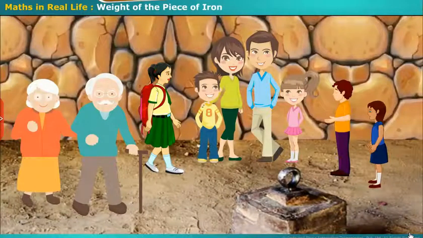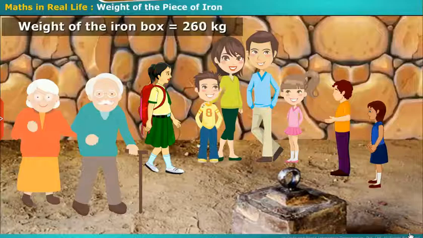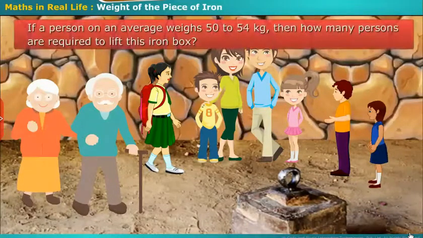At the Golconda Fort, we came across a box-shaped piece of iron. Most of the people tried to lift it, but none could, because the weight of this iron box is 260 kilogram. Here, one of my friends raised a question like, if a person on average weighs 50 to 54 kilogram, then how many persons are required to lift this iron box?